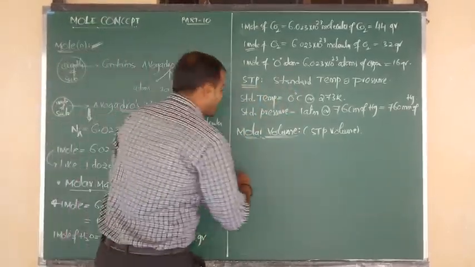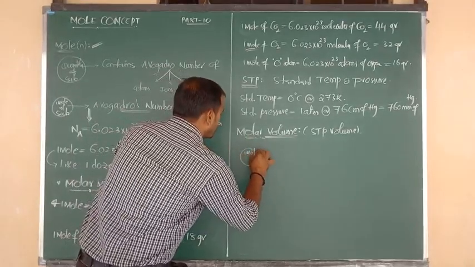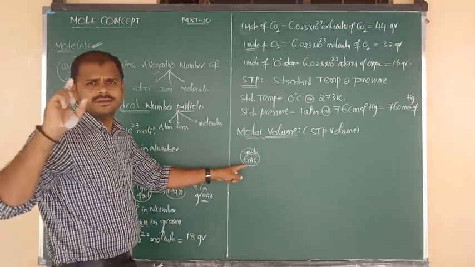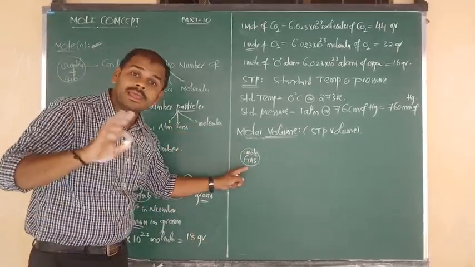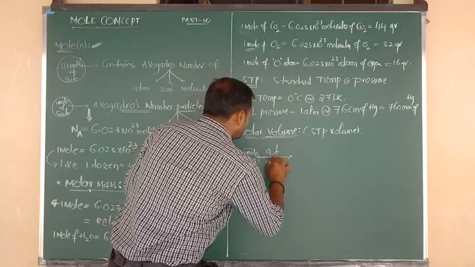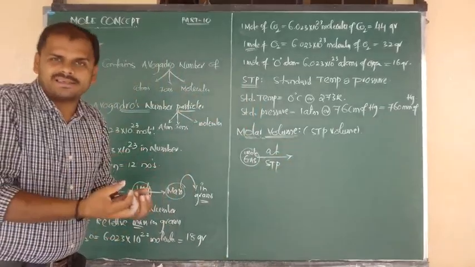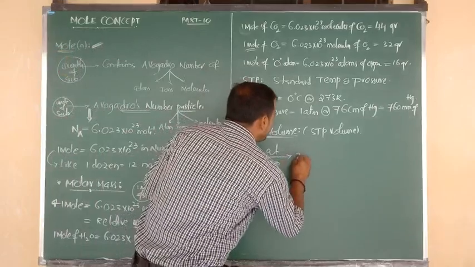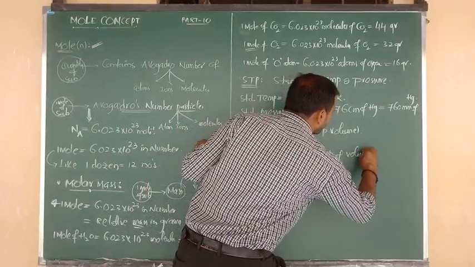Molar means 1 mole. 1 mole of any gas, hydrogen, oxygen, chlorine, carbon dioxide, whatever it may be, at STP condition occupies a fixed amount of volume. The value is 22.4 liters.